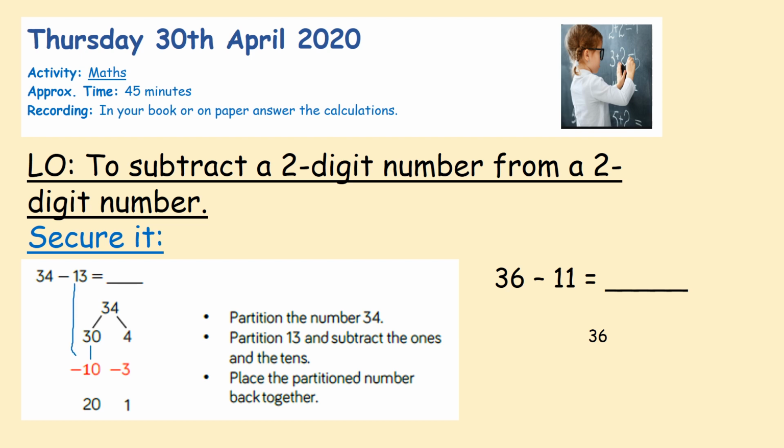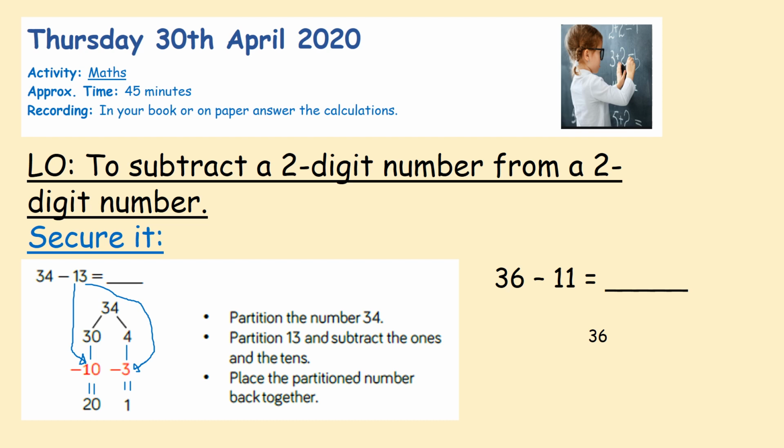So here is that 10. And then your 3 from your 13 here. So you're going to do 30, take away 10, which equals 20. And then you're going to do 4, take away 3, which equals 1.